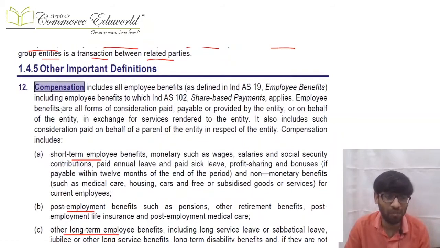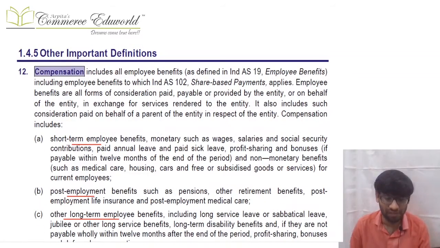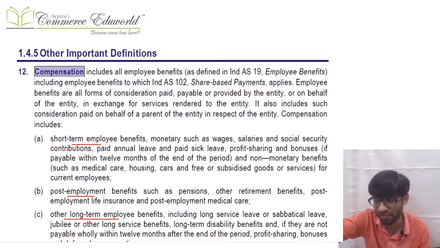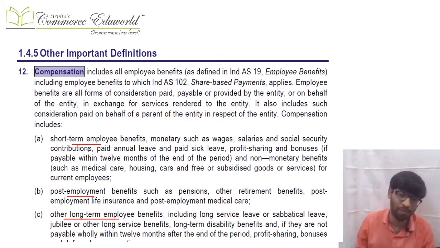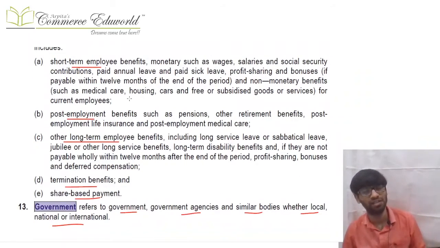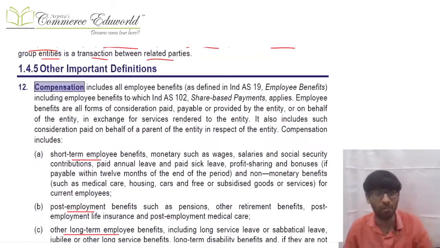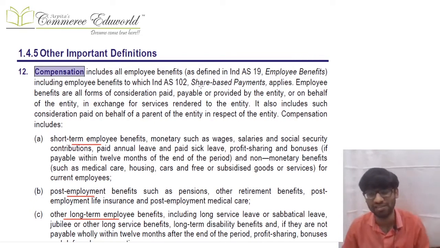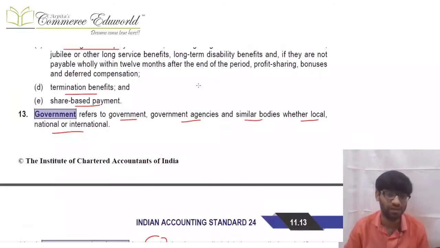Another important definition is compensation. See, we have studied KMP, and the entity and KMP are related. In the next points we are going to study that compensation paid to KMP has to be disclosed. What is compensation paid to KMP? It can be short-term employee benefit, post-employment benefit, other long-term employee benefit, or termination benefit. In fact, share-based payment can also be known as compensation to them. So even if that is covered in Ind AS 19 or 102, it is covered over here. All the compensation given to KMP is covered here in the form of disclosure. It means you will disclose it as compensation given to KMP, as a transaction with a related party.